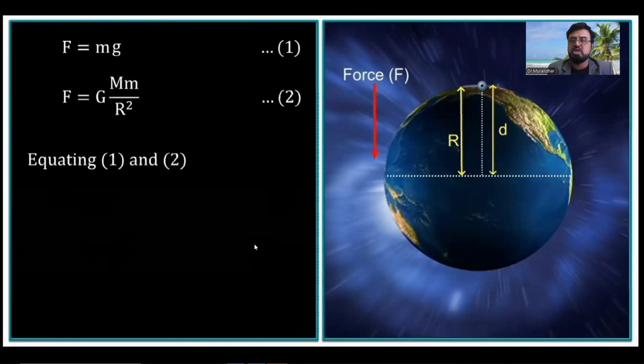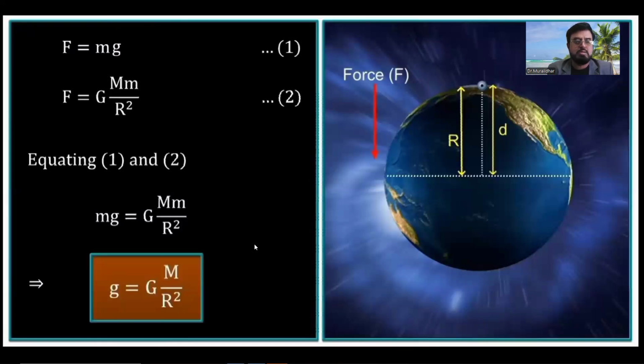By equating 1 and 2, we can calculate the acceleration due to gravity as g is equal to G multiplied by M divided by R squared.